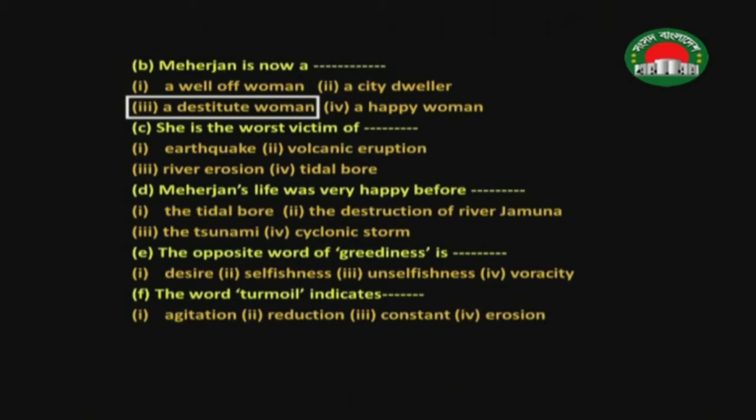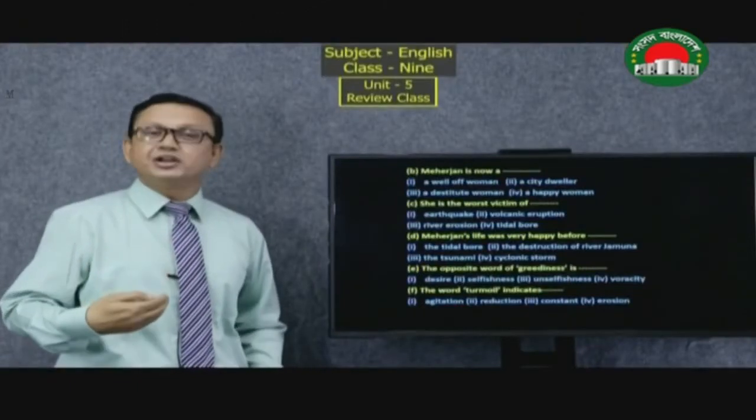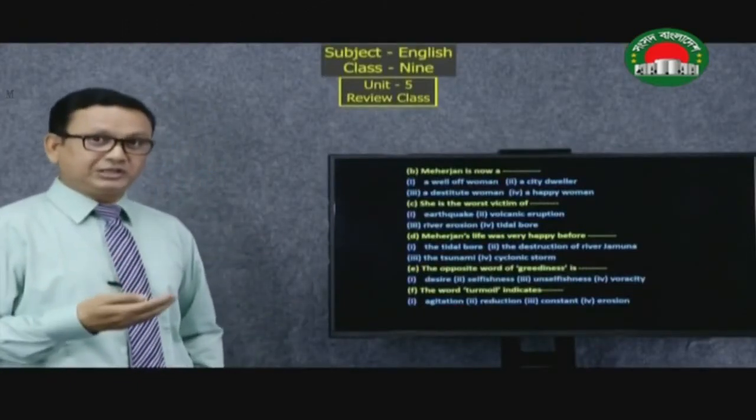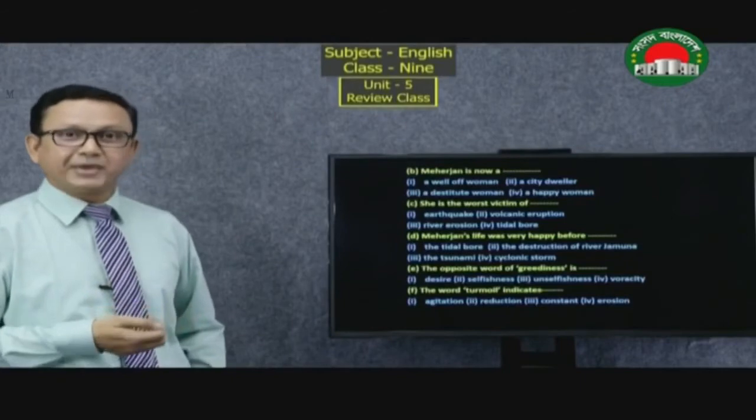And in number C: she is the worst victim of, you see, earthquake, volcanic eruption, river erosion, tidal bore. Which one? Yes, you are correct. This will be number 3, river erosion, because throughout the whole passage we have seen that river erosion is the recurring problem for the people, especially those living near the banks of the rivers.